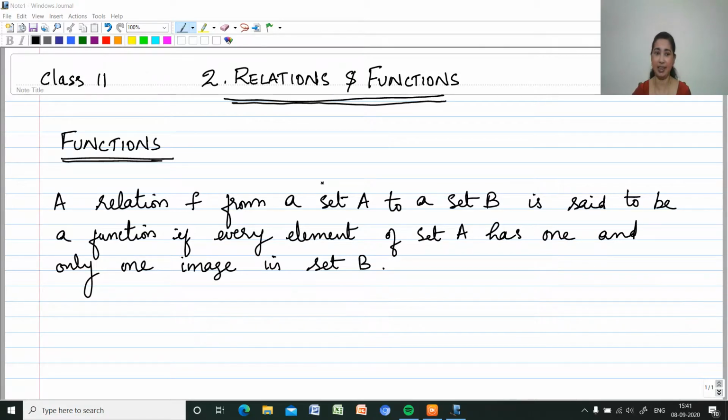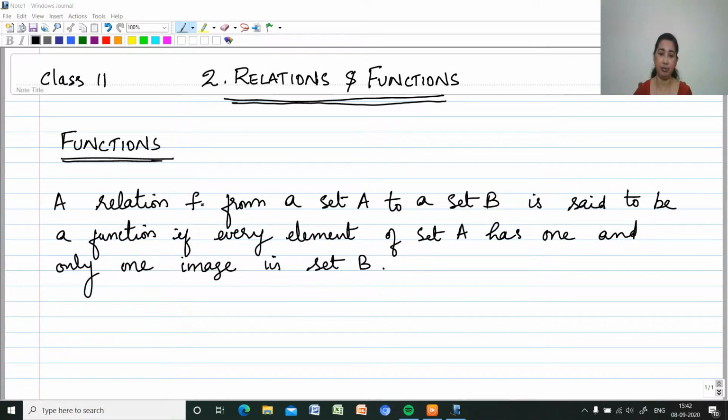Here I am discussing class 11, chapter 2 relations and functions. So today we are moving on to functions. In the last video I was discussing what is relation, Cartesian product and all. So hope you remember what is a relation. So now we are moving on to functions.